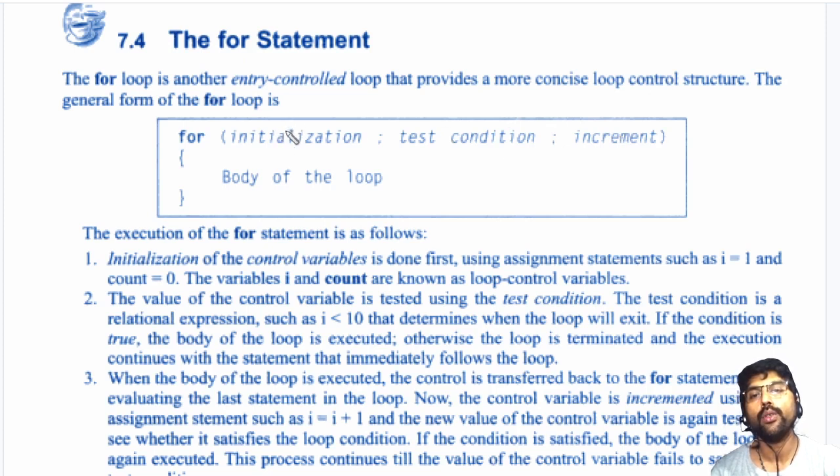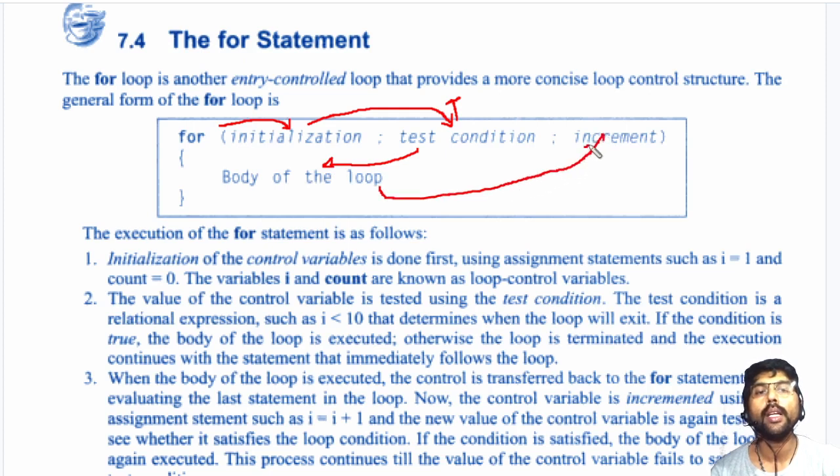Now I will show you. First, the initialization will be done. Once the initialization is done, it will do the test condition here. When it returns true, it goes to the body part. The body execution will be done. Once the body execution is done, the increment section will be executed.